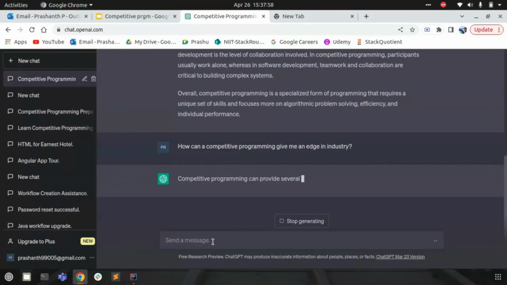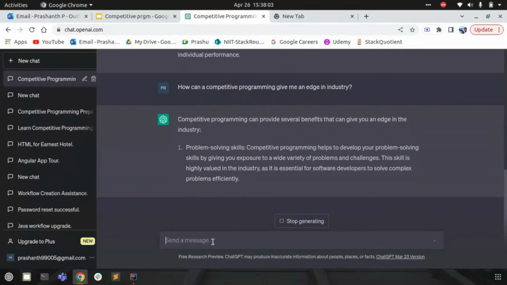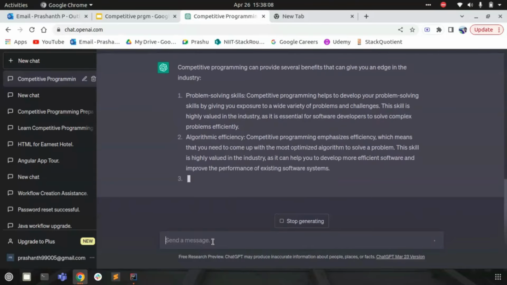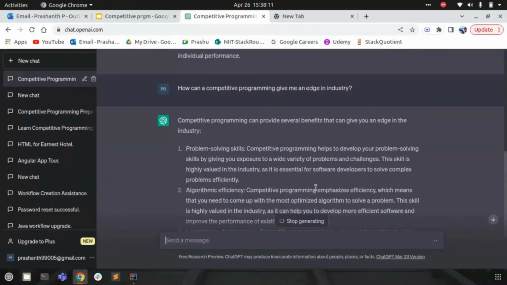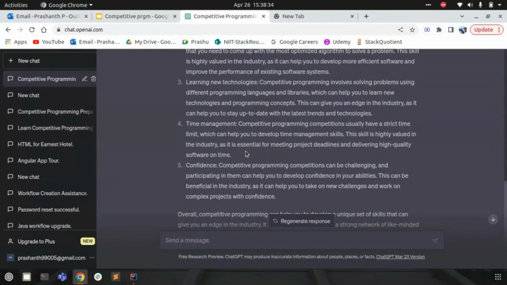Again, I'm trying to get to know what competitive programming actually does in the industries. It gives the answer in bullet format, saying competitive programming can provide several benefits that give you an edge in industries. The first is problem solving skill: if you are well versed in competitive programming, you will gain strong problem solving skills. The second is algorithmic efficiency, where we have algorithms we can use efficiently. Then there are learning new technologies, time management, and confidence.